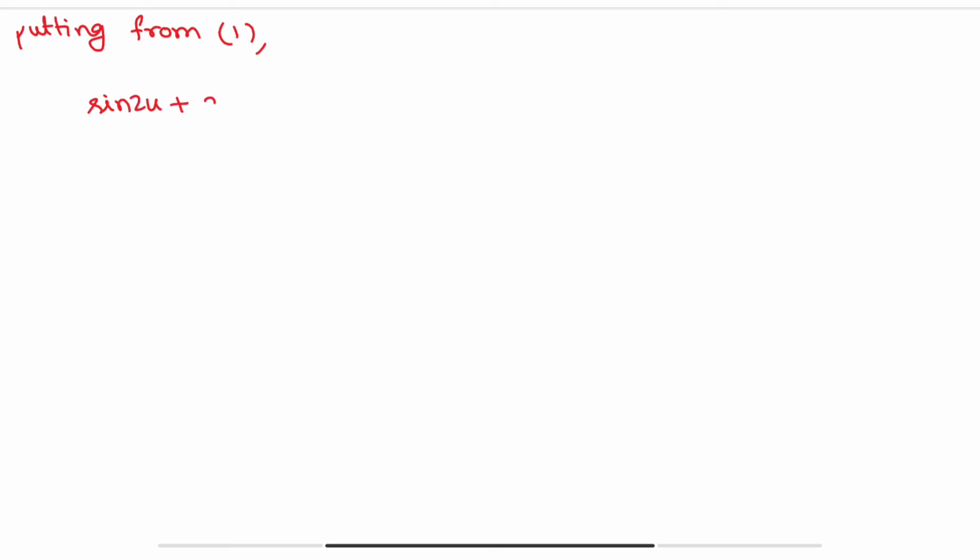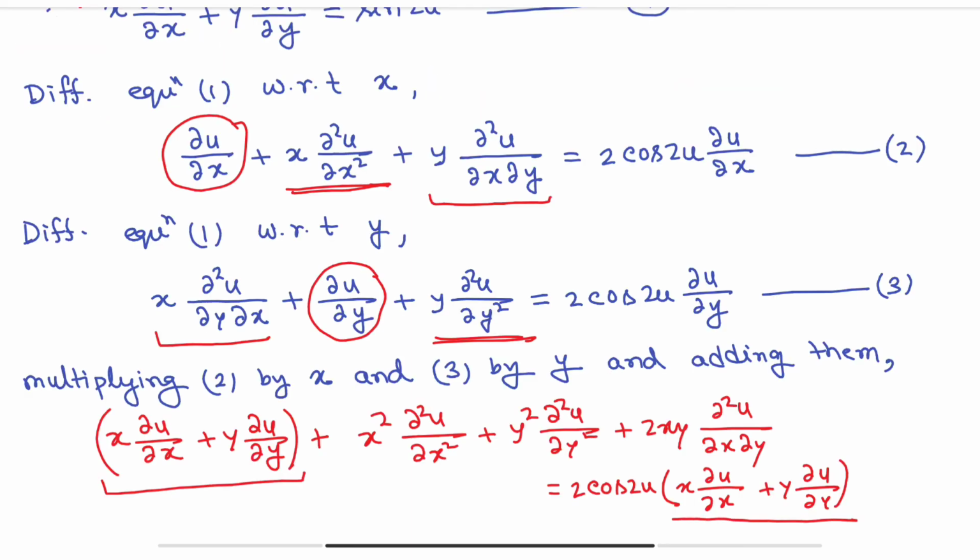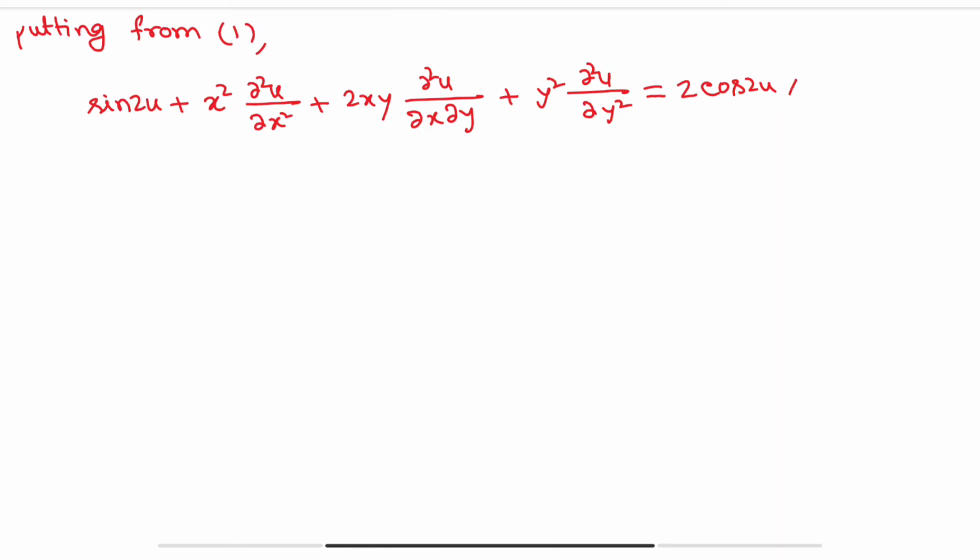So sine 2u plus x square del 2u del x2 plus 2xy del 2u del x del y plus y square del 2u del y2 is equal to 2 cos 2u into x del u del x plus y del u del y, so 2 cos 2u into sine 2u. We are getting this from equation number 1, but we need only this portion.